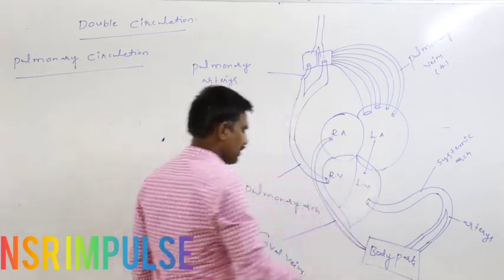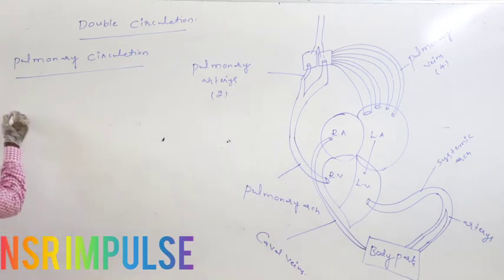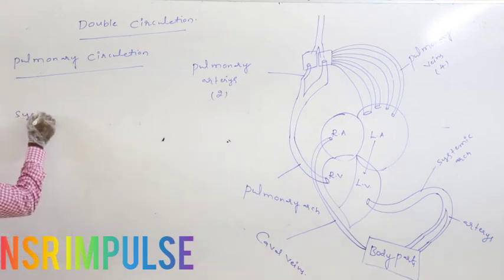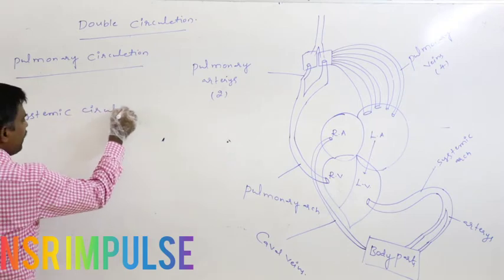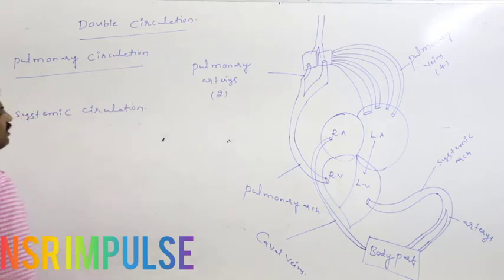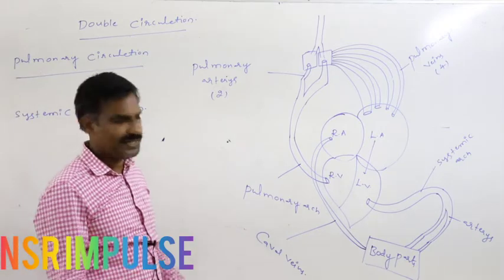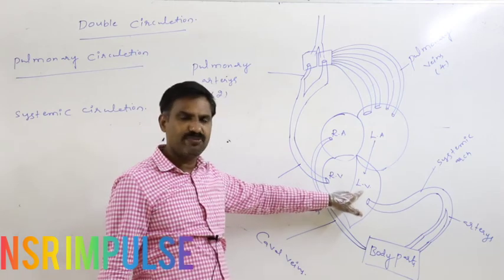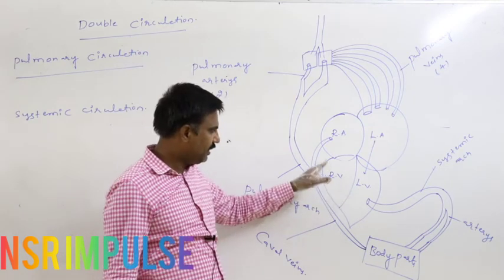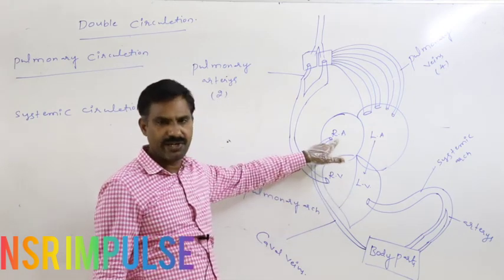the body parts is said to be the systemic circulation or greater circulation. This systemic circulation begins with the left ventricle and ends with the right atria.